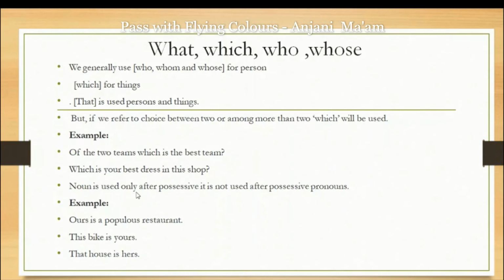A noun is used only after a possessive, it is not used after possessive pronouns. Like, ours is a populous restaurant, we have used a possessive noun. This bike is yours, here it is a possessive pronoun. That house is hers, here a possessive pronoun is used. That is a demonstrative pronoun, this is also demonstrative, ours is a possessive noun.